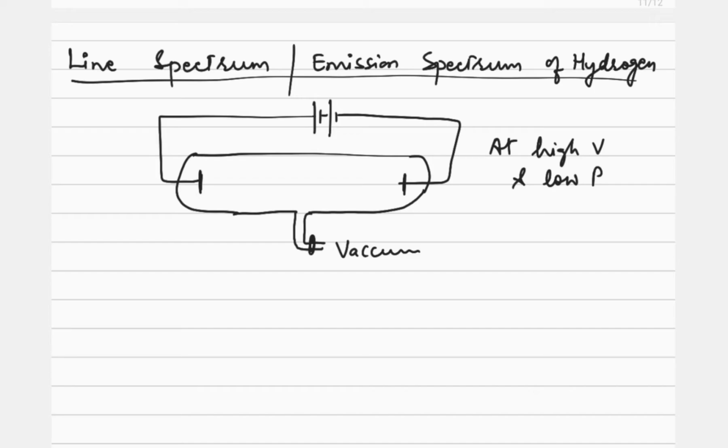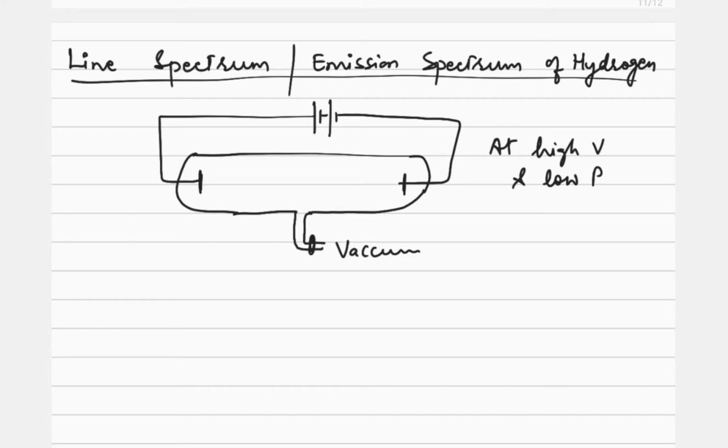What do we observe? We observe a large number of lines simultaneously in different wavelength regions, and these lines in different wavelength regions are named as series, and this complete spectrum is known as the hydrogen spectrum.